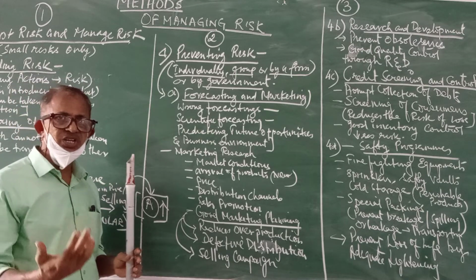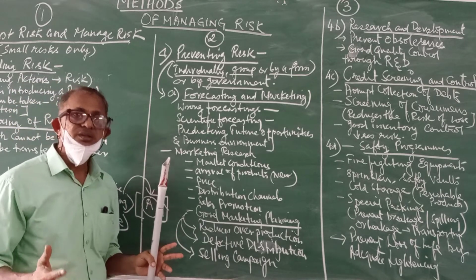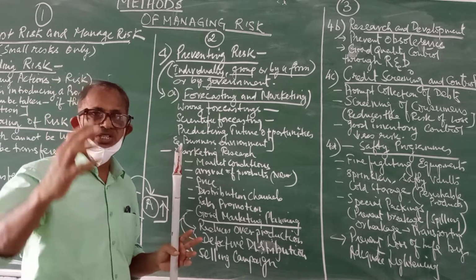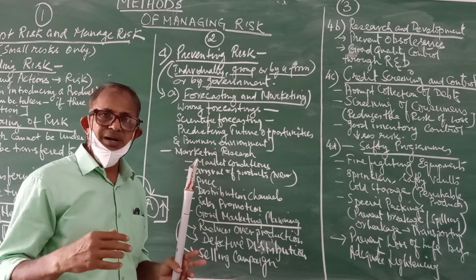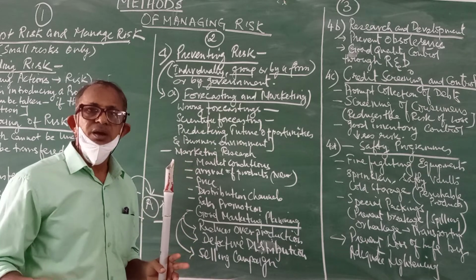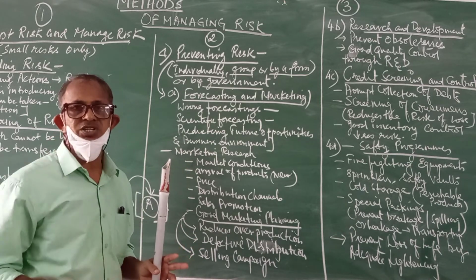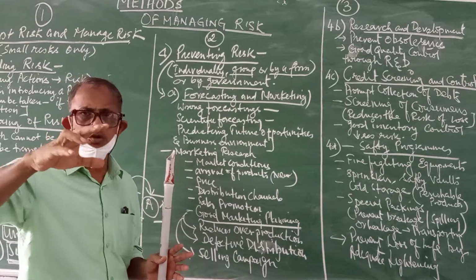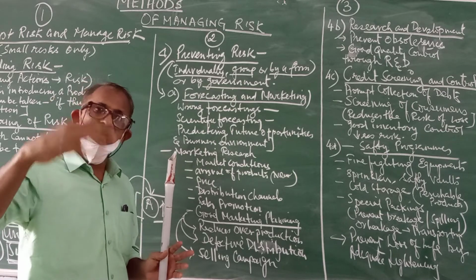And if an organization does right forecasting, then the entire result will be very profitable. Say for example, in yesterday's television news, what we heard was that by 2030 or 2040, England will no more have petrol cars. Now this is called forecasting.